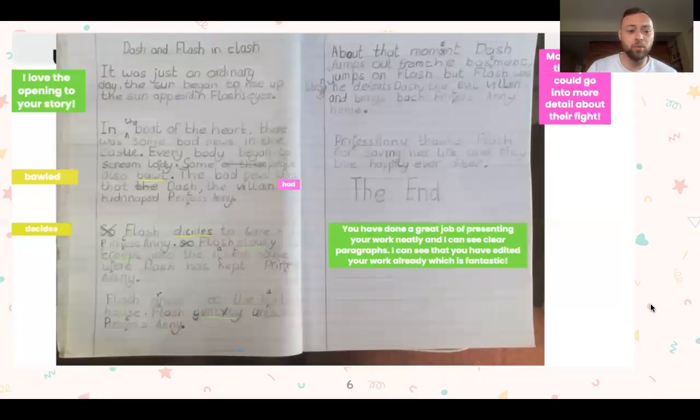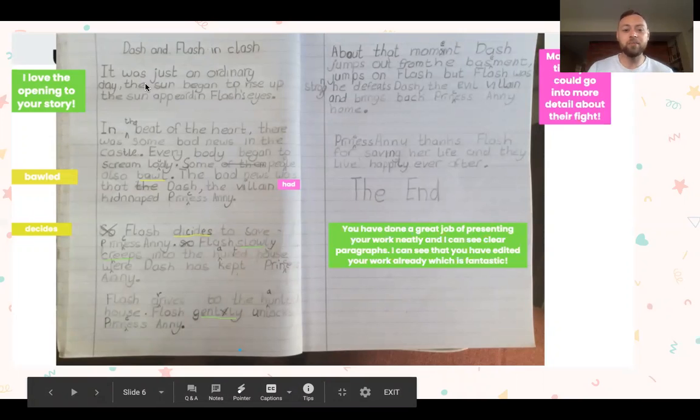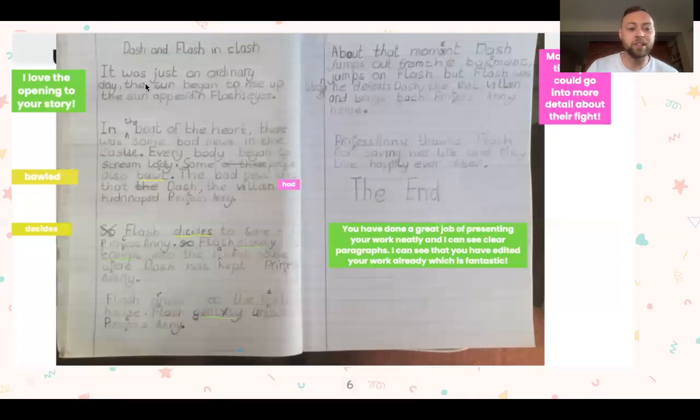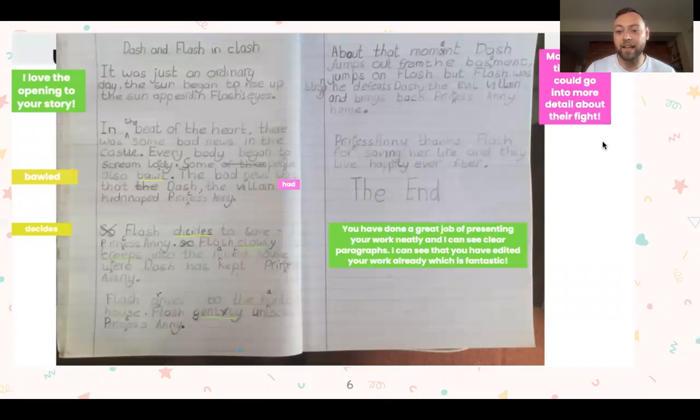Check out this one. What lovely writing and beautiful words. It was just an ordinary day. The sun began to rise up and the sun appeared in Flash's eyes. So again, we've got yellow spellings. We've got some green for the things that we really liked. And then we've got pink.